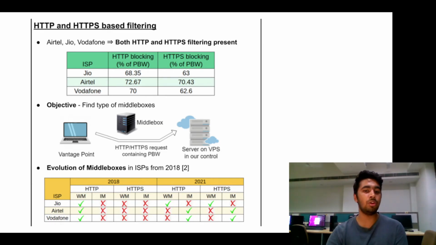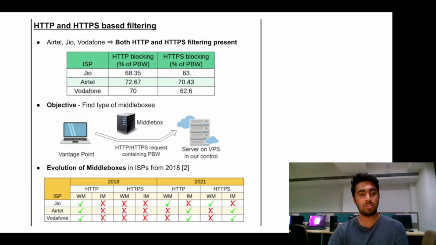Previous studies have reported two kinds of middleboxes, namely wiretapping and interceptive, with the only difference being that wiretapping middleboxes only terminate the connection between client and server and let the legitimate response from the server reach the client, whereas interceptive middleboxes terminate the connection as well as block the legitimate response. That is why interceptive middleboxes achieve stricter filtering than wiretapping middleboxes and are more complex to circumvent.